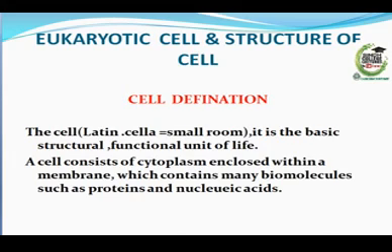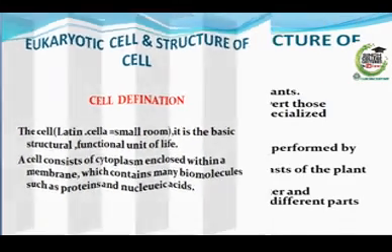Cell definition. The word cell is derived from the Latin word cella, meaning small room. It is the basic structural and functional unit of life. A cell consists of cytoplasm enclosed within a membrane, which contains many biomolecules such as proteins.